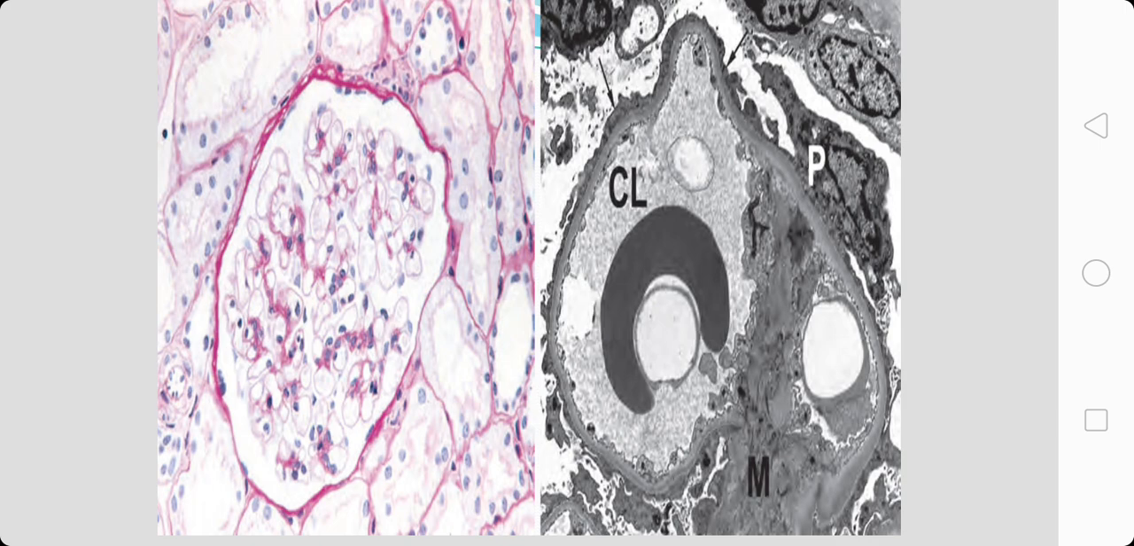This is the diagram depicting minimal change disease. The stain used here is PAS stain. It shows normal basement membranes and absence of proliferation of any form of cell. The diagram to the right is the ultrastructural feature, which shows effacement of the foot processes. The arrow that is pointing, if you notice carefully, shows effacement of the foot processes and absence of any form of deposits.